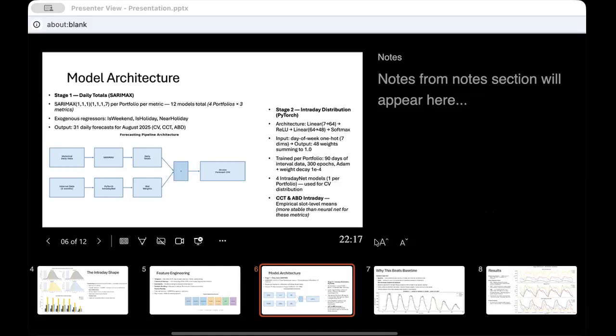So here's how the final call volume outputs come together. You take a SARIMAX daily total, multiply it by the neural network interval weights, and then apply a 7% upward bias adjustment. All values get clipped, so nothing goes negative, and abandon rate is capped between 0 and 1.